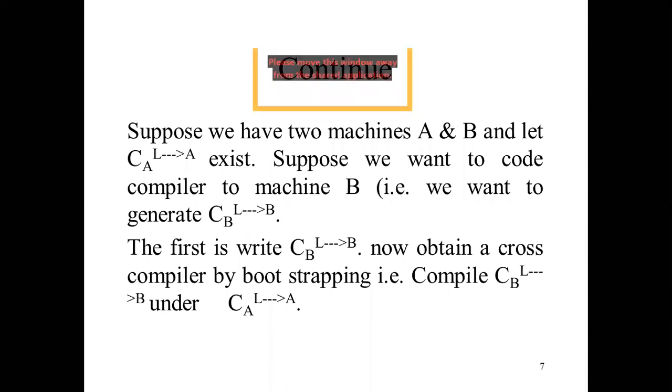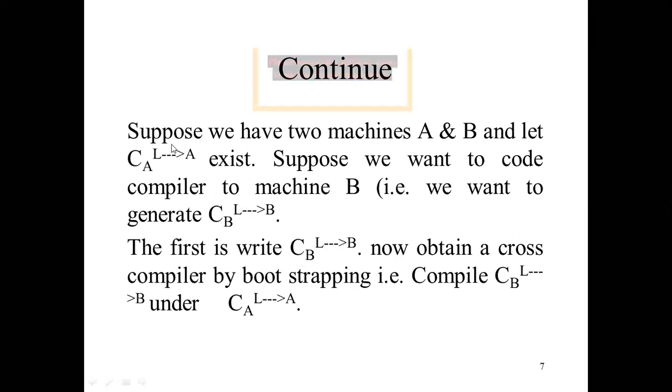Suppose there are two machines, A and B, and we are indicating again CAL2A. This compiler was written in A, converting L to A. Suppose we want to generate a compiler for machine B. So we want to generate now CBL2B.